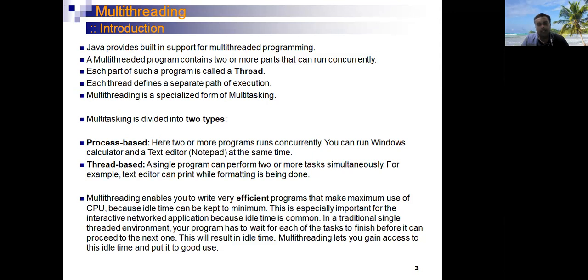Whereas in the multithreading approach, the program is divided into a number of subprograms or subparts, and each subpart is called a thread. In a multithreaded programming environment, the multiple parts of a program, or the subprograms, are called threads.